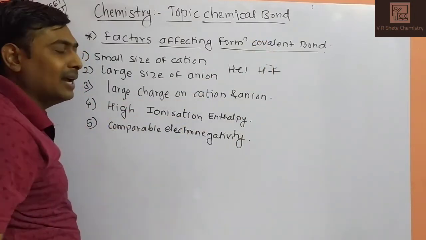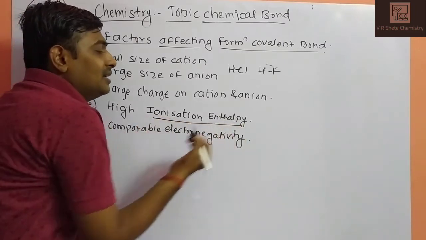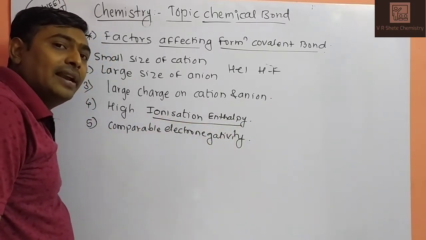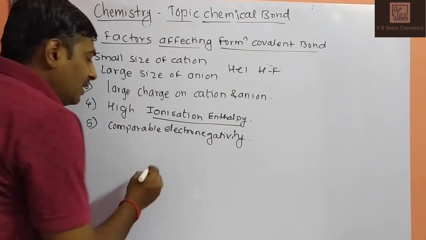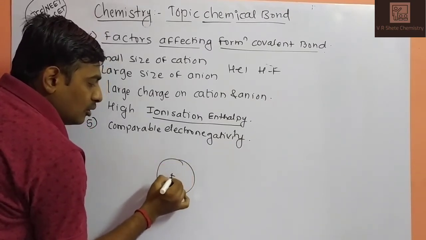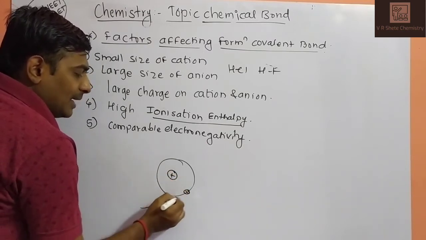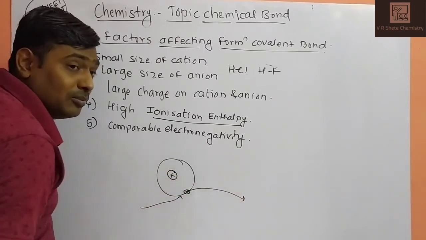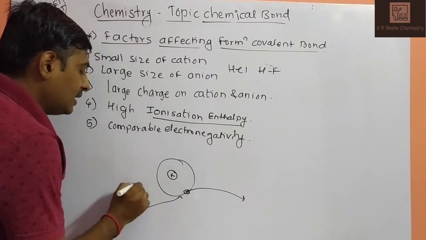The next one, high ionization enthalpy. So what is ionization enthalpy? First of all, ionization enthalpy is the energy required to remove an electron from a loosely bound shell. If this is your nucleus and this is your valence shell, when you supply energy, electrons will be removed from the shell. This energy is called ionization enthalpy.